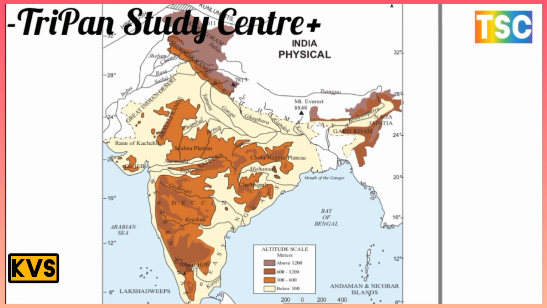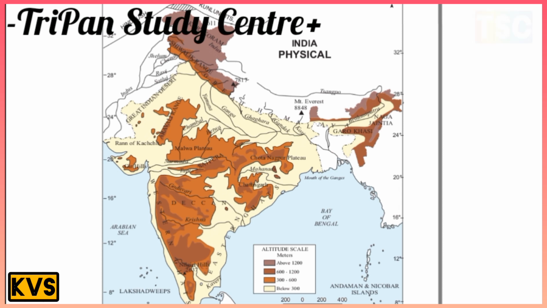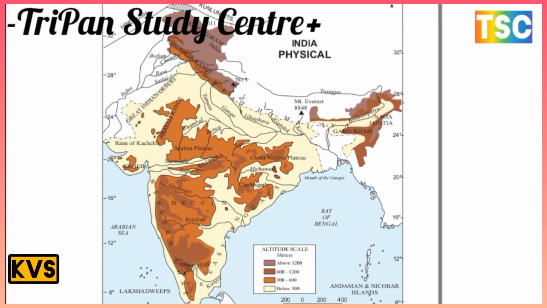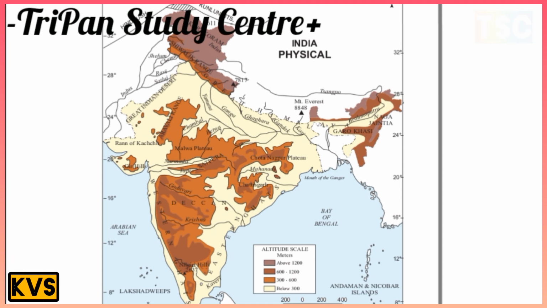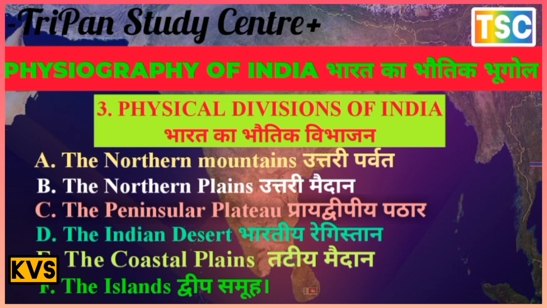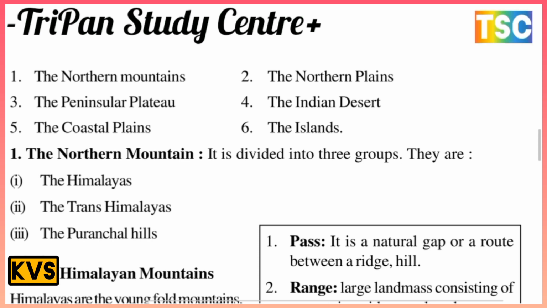There is almost the center of India, and below here is Rajasthan, Uttar Pradesh and other areas. There is an important map here on your screen. There is a physical map of India. The important topics here: the northern mountains, the northern plains, the peninsular plateau, the Indian desert, the coastal plains and the islands. These are important.